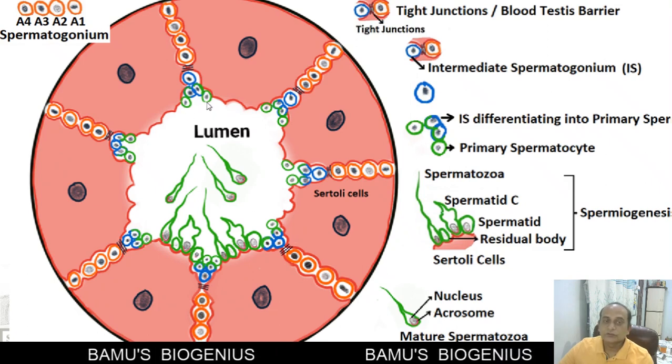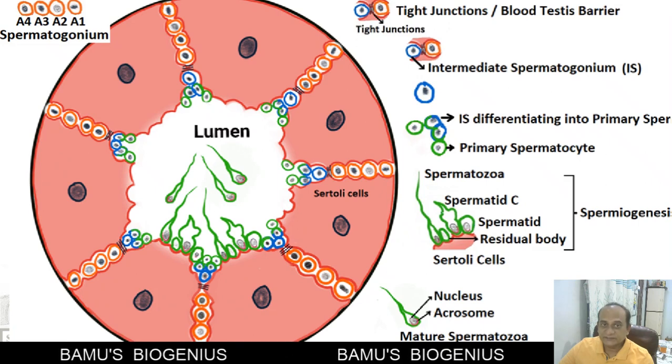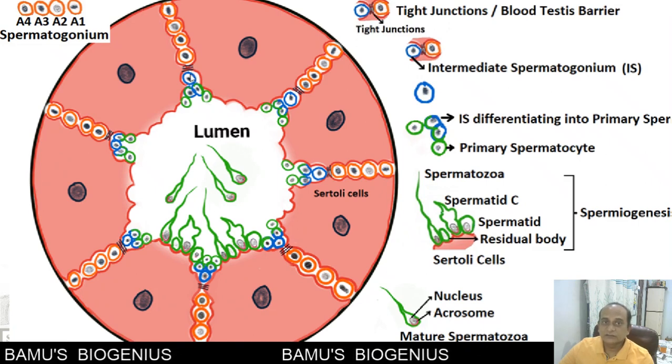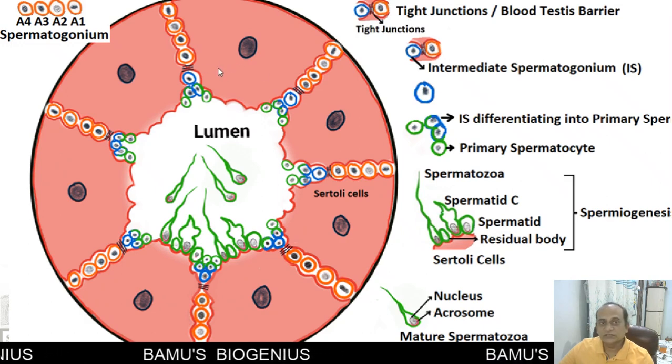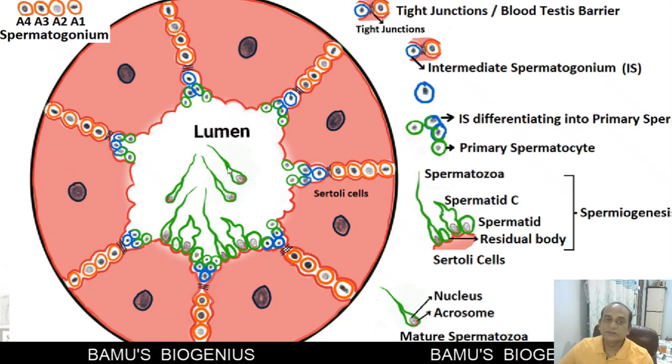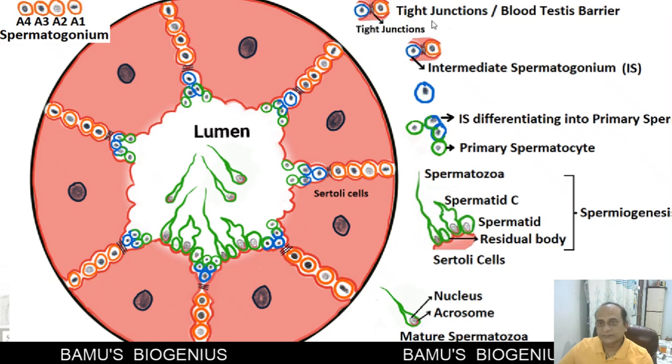So to separate the blood from the testis environment, these tight junctions are very important. These tight junctions are present between the Sertoli cells, and this is how the Sertoli cell separates the microenvironment of the seminiferous tubule from the blood. That's why it is called the blood testis barrier.